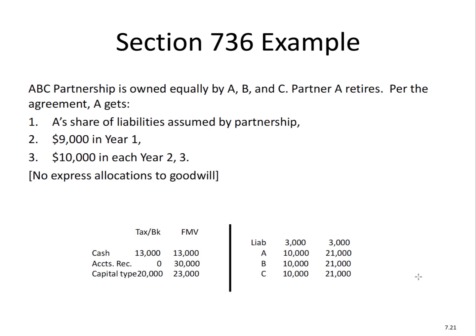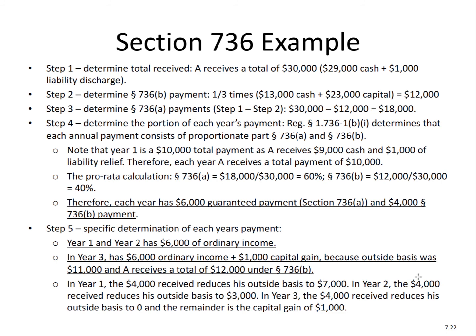Again, you have to break it up into 736A payments and 736B payments. So I've created 5 steps for you to go through. This is a good little checklist. Step 1, we determine the total amount that's received. Step 2, we determine the 736B payment, because remember, 736A is all other payments. Step 3, we determine 736A payments, which is step 1 minus step 2. Step 4, we determine the portion of each year's payment with respect to each year, because you can have multiple payments over multiple years. And step 5, we look at the specific determination of each year's payment.